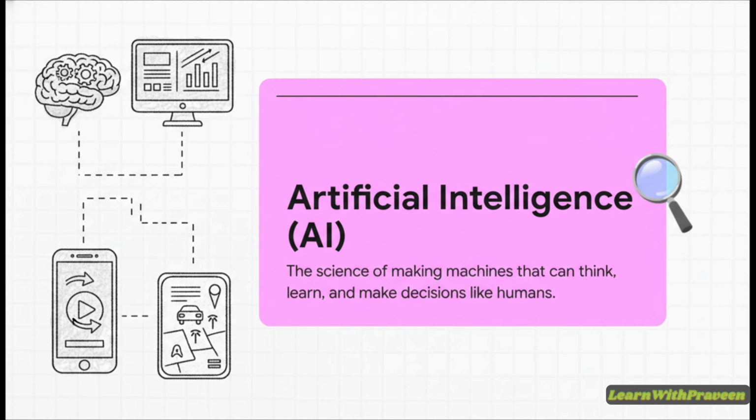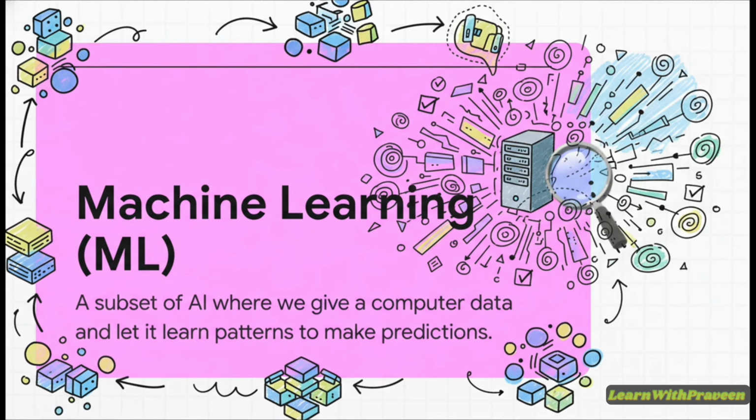You see it all the time. When YouTube suggests a video you actually want to watch, or when Google Maps figures out the fastest route home. That's AI in action. Right. So if AI is the big goal, then machine learning, or ML, is one of the main ways we actually get there. And this is a huge deal. See, we don't write thousands of specific rules for the computer anymore. Instead, we just feed it a ton of data and let it figure out the patterns all by itself.